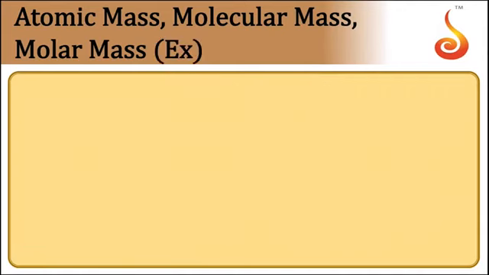Then comes the meaning of gram atomic mass and gram molecular mass. Suppose you take the example of sodium hydroxide, its molecular mass is 40.